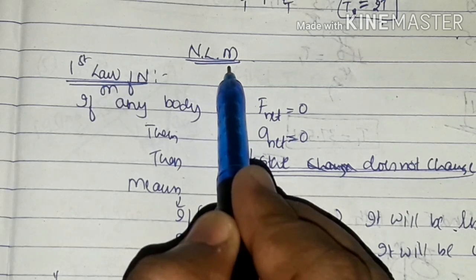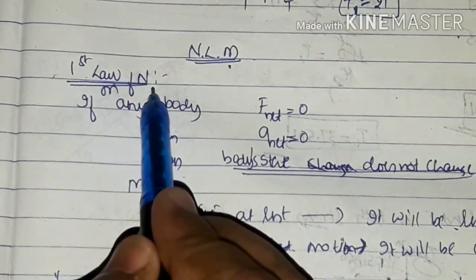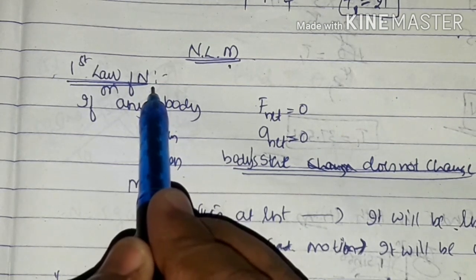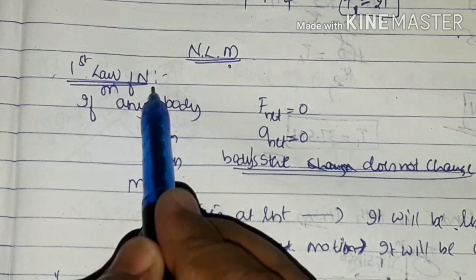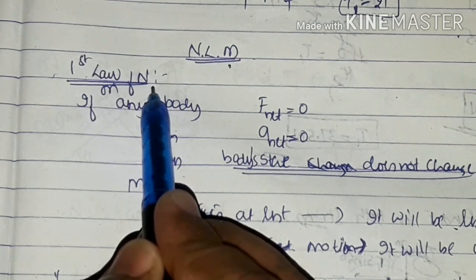There are three Newton's laws of motion. Number one, first law of Newton. What does the first law of Newton say? You know it very well, what you must have learned by heart. Newton's first law of motion: everybody tries to be in a state of rest or of uniform motion unless it is compelled by an external force. So that definition you know very well, and it is very much familiar to you.